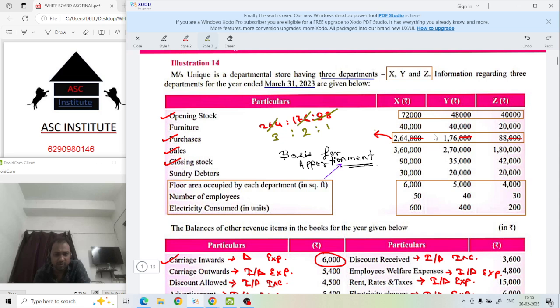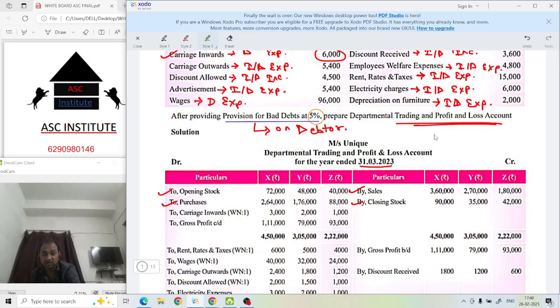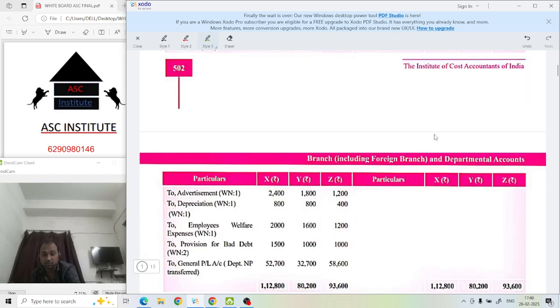So directly we cannot apply. Yeah, if you want, you can apply directly also. If you're thinking, sir, I don't want to cancel it so much, okay. Whatever is given, 264, 176, and 88, you can use this also, or you can use 3 is to 2 is to 1. Both will give the same answer. Done? Okay. Now see how this carriage inward is being distributed.